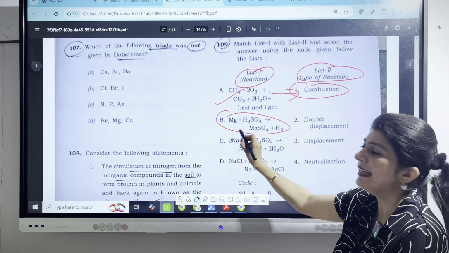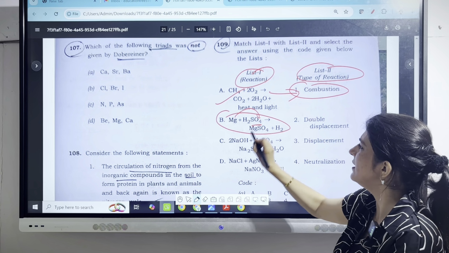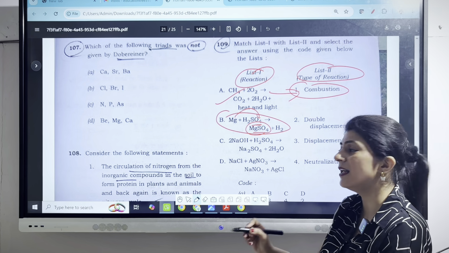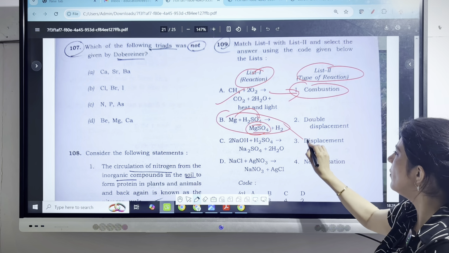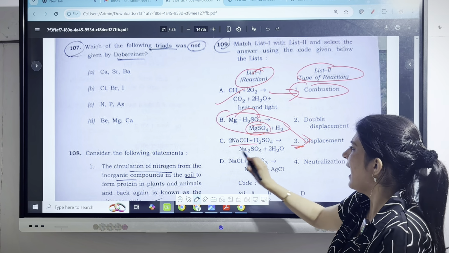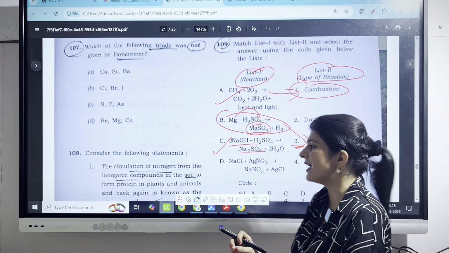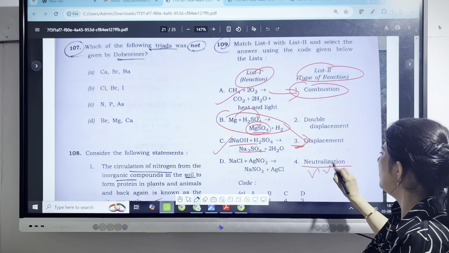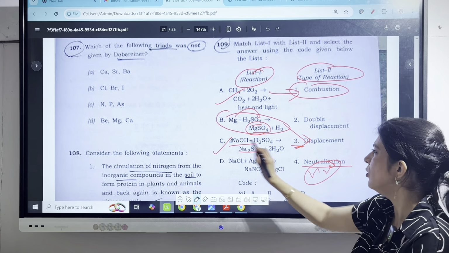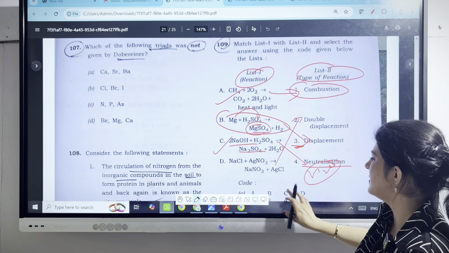So here we can clearly see the displacement. Magnesium goes and reacts with sulfate, so we get magnesium sulfate. So B goes with displacement with the third option. And this one is an example of neutralization reaction in which water is produced as a byproduct. So C goes with 4 and D it goes with double displacement.